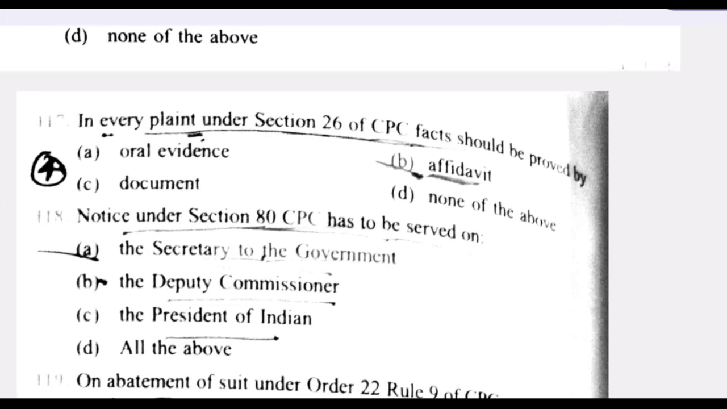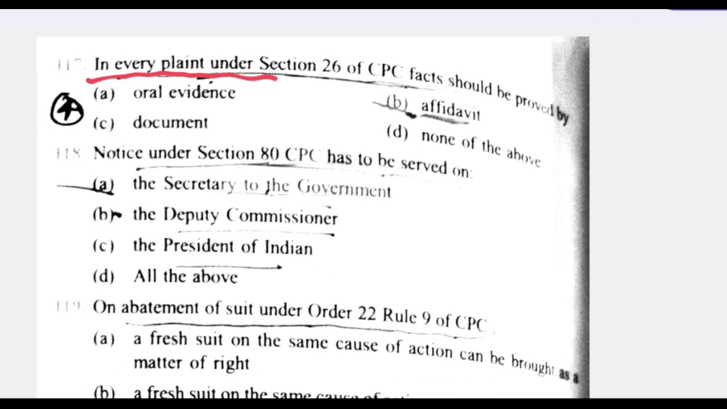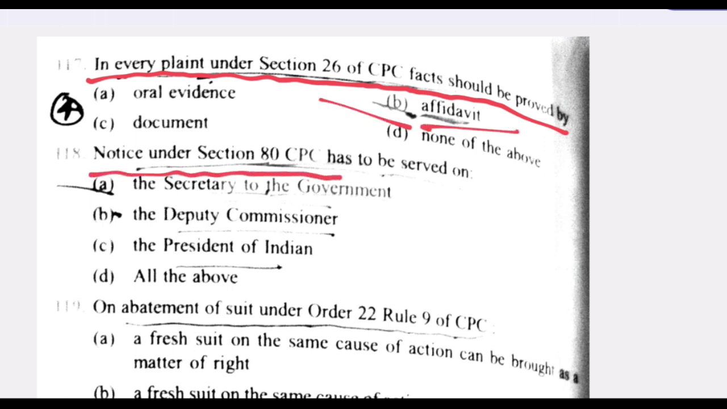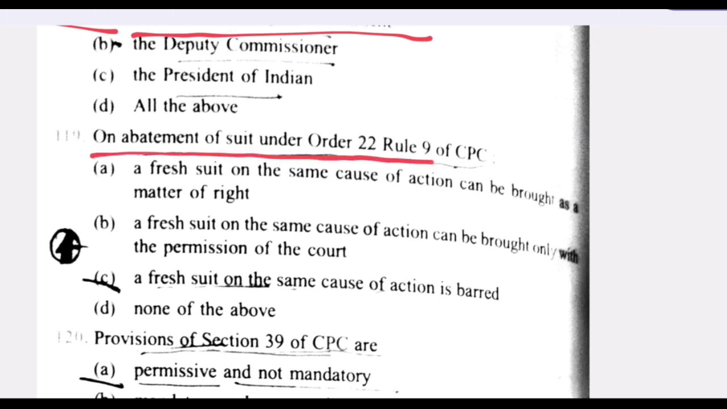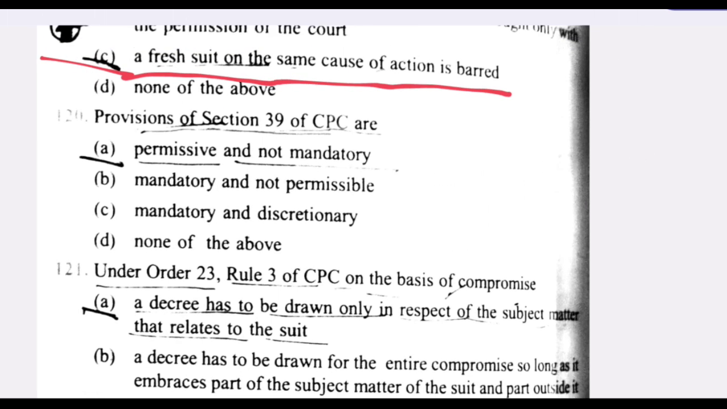Next question. In every plaint under Section 26 of CPC, facts should be proved by B, affidavit. Next question. Notice under Section 80 CPC has to be served on the secretary to the government. A is the right answer. On abatement of suit under Order 22 Rule 9 of CPC, a fresh suit on the same cause of action is barred. C is the right answer. Next question. Provisions of Section 39 of CPC are permissive and not mandatory. A is the right answer.